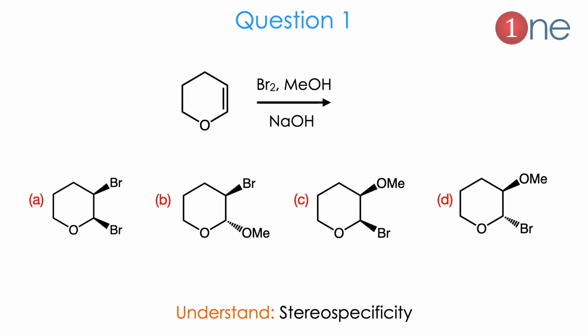The first problem is about a cyclic ether which contains a double bond. The reagents are bromine, methanol and sodium hydroxide. The choices are 4, which all differ in stereochemistry, whether both are above or both are below, or where the methyl oxide will be or where the bromine is. So here stereospecificity as well as selectivity is important.